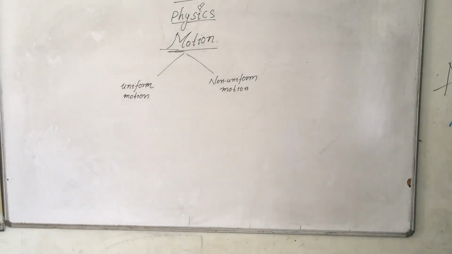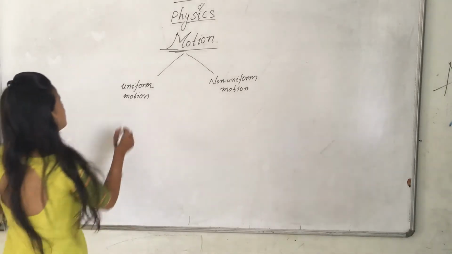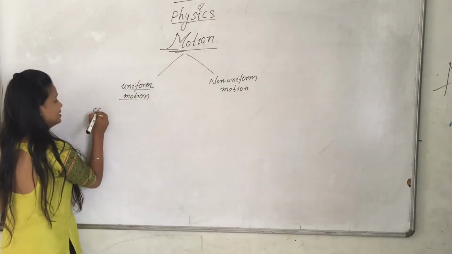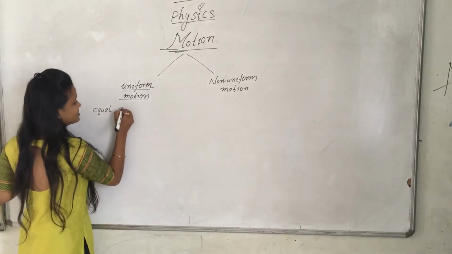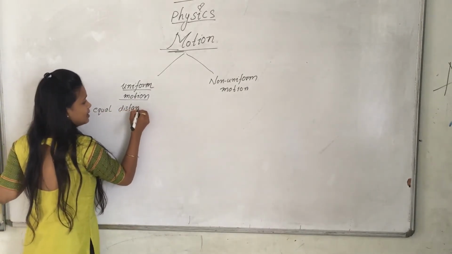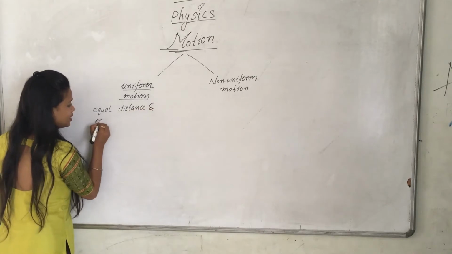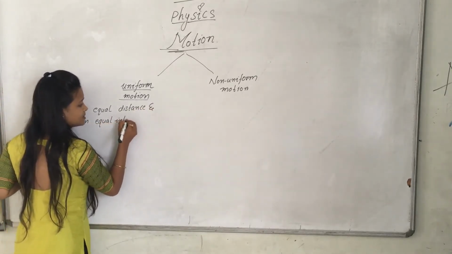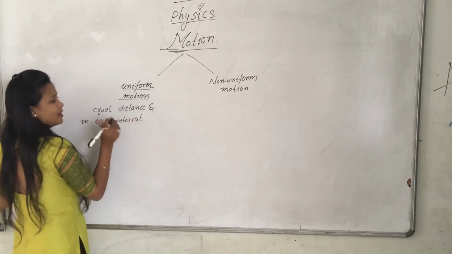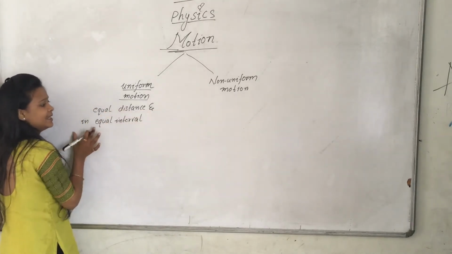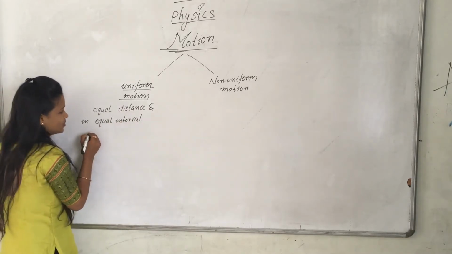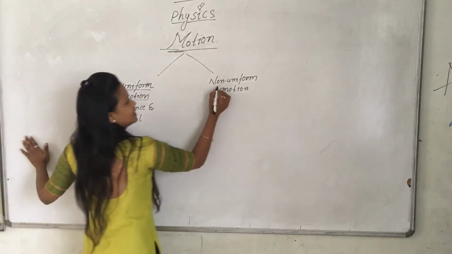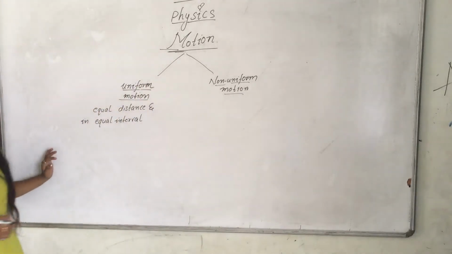Uniform motion means traveling in a straight line. If the body travels equal distance in equal intervals of time, that is uniform motion. When a body is traveling equal distance in equal intervals of time, then it is known as uniform motion.